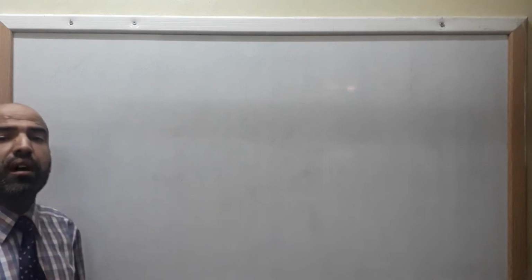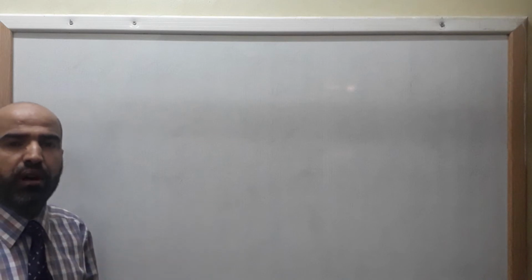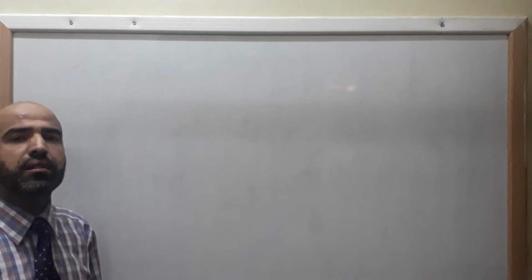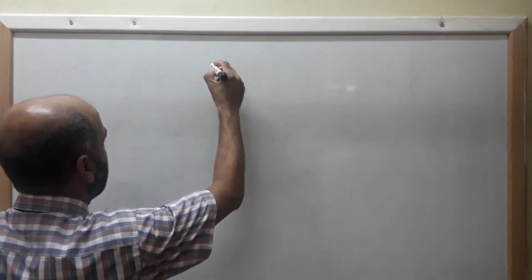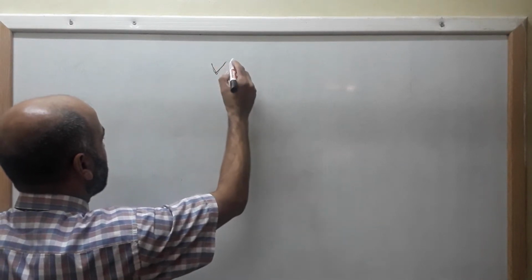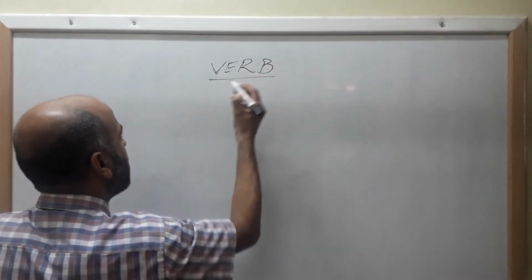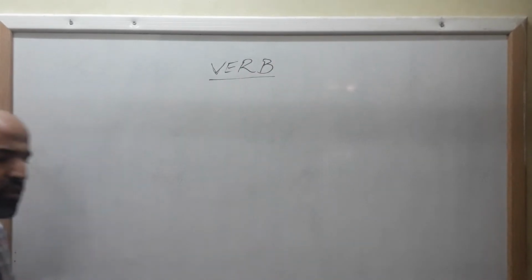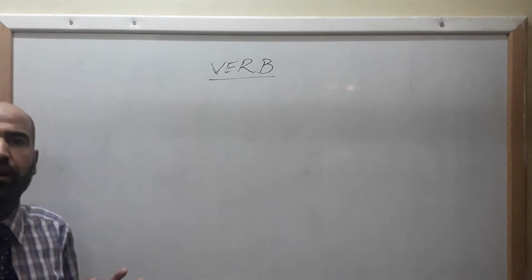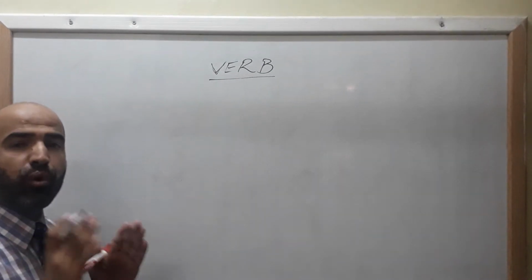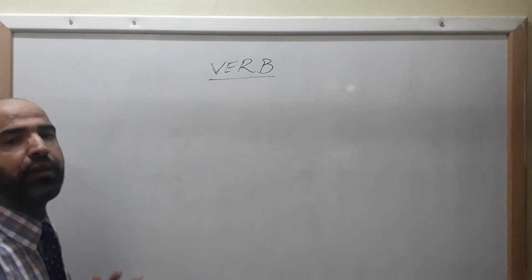Guys, today I am going to make you learn about a very important topic that is called verb. As you know, verb is the most important particle of language.